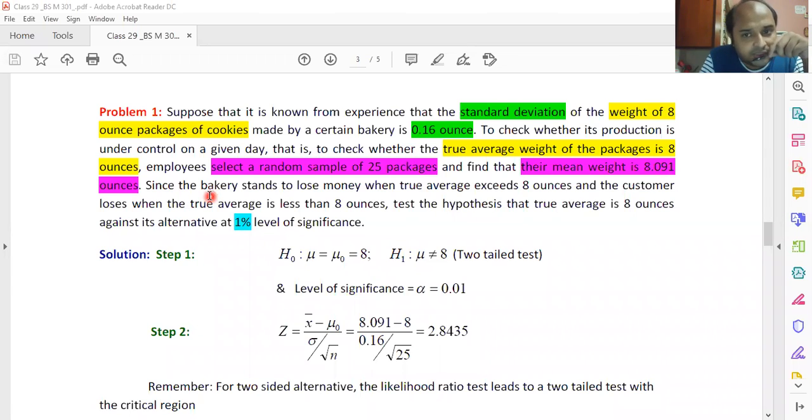Why do we want to study this particular problem? The bakery tends to lose money when the true average exceeds 8 ounces. Why?